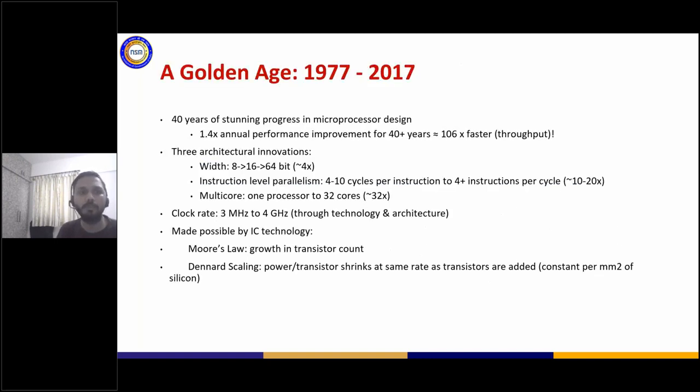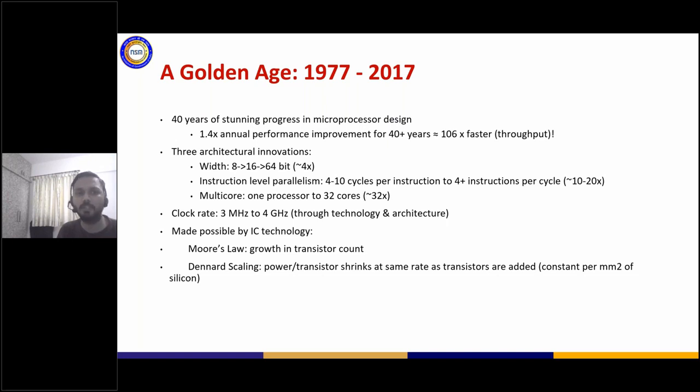So let's look at it again from a point of view of what this means. The golden age, also referred to as 1977 to 2017, where a lot of the bottlenecks or overheads in terms of making use of this parallel hardware were less and less given to the software or the domain scientist.